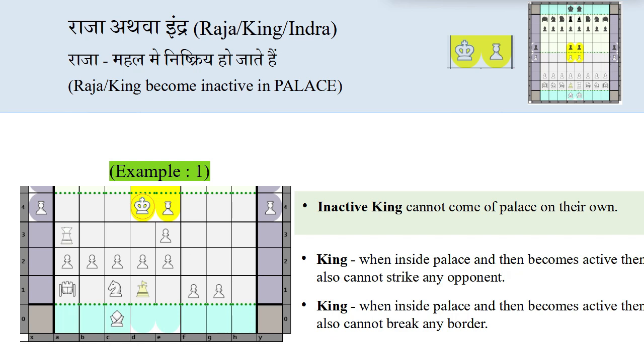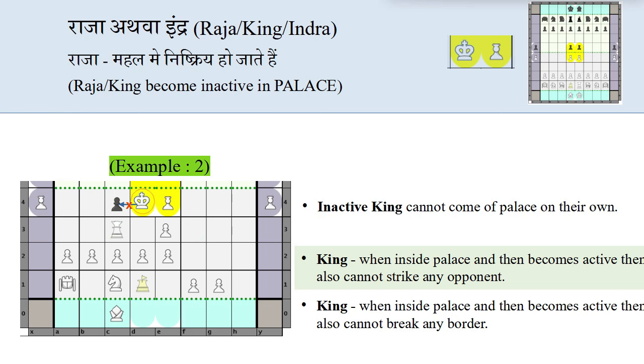Let's see for example, an inactive king cannot come out of palace on their own. In this image, you can see king is inside the palace and is inactive, hence king cannot come out of palace. In the second example, king when inside the palace and becomes active but still cannot strike any opponent. So king is inactive but was activated by the general outside the palace. So finally king became active, but since king is inside the palace, hence king cannot strike the opponent outside the palace, which is next to king.